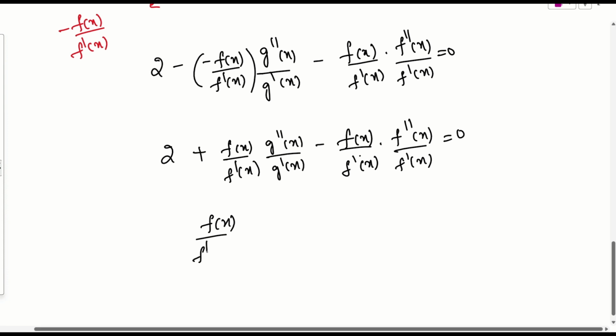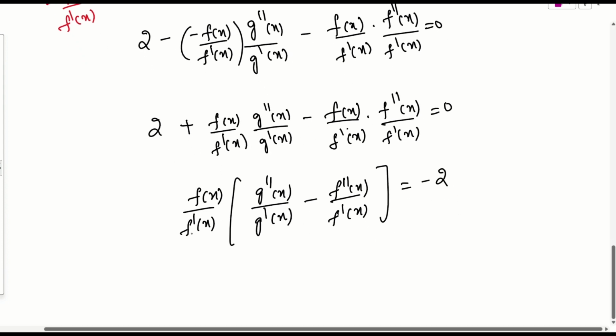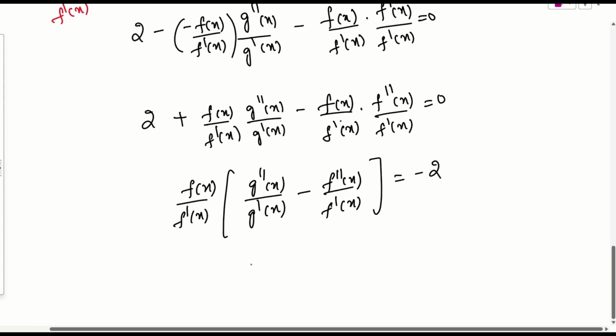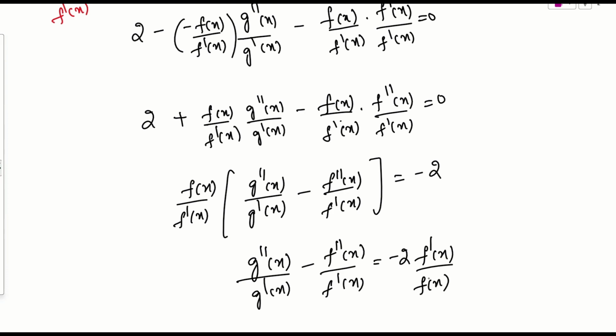F of x by f dash, if I take it common, I'll be getting g double dash by g dash minus f double dash by f dash. If I send 2 to the other side, this will be what? Negative 2. So this multiplication part, if it goes to the right side, so this will be g double dash as it is and g dash also as it is, minus f double dash as it is and f dash also as it is, and this is what? Minus 2 times. If you take right side, this will be f dash of x by f of x. Is it okay? You can check.